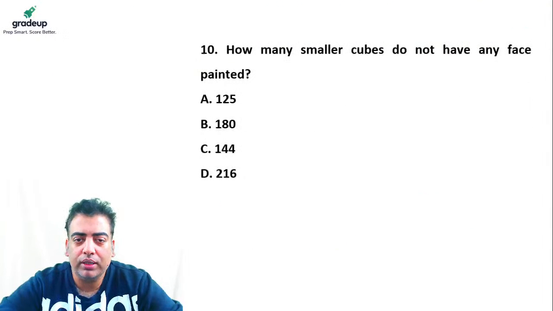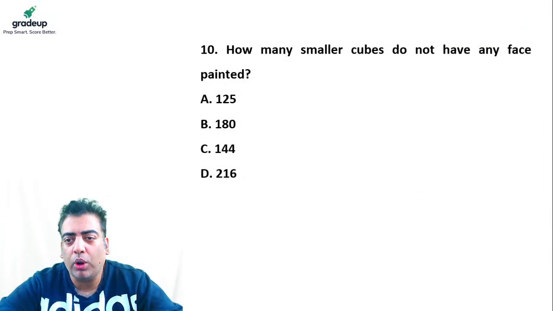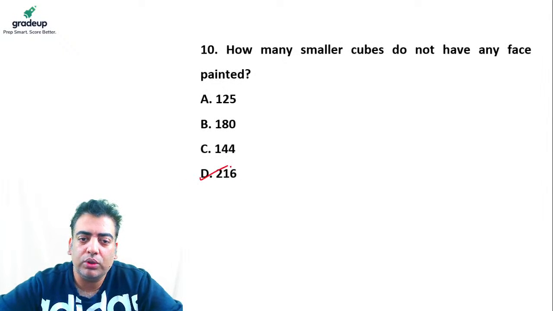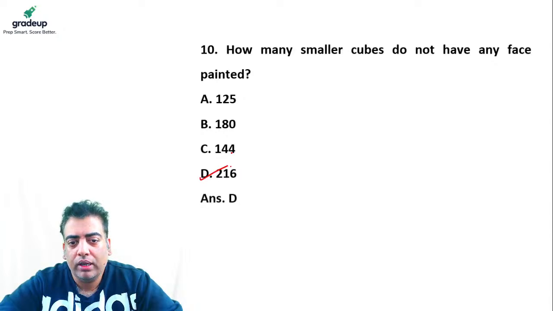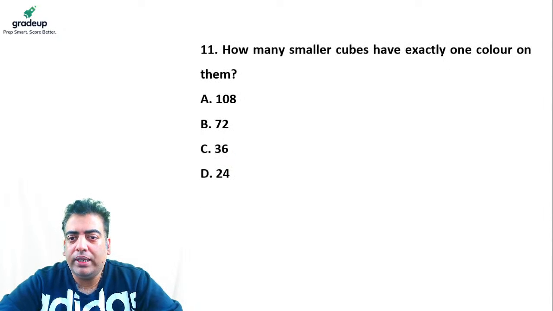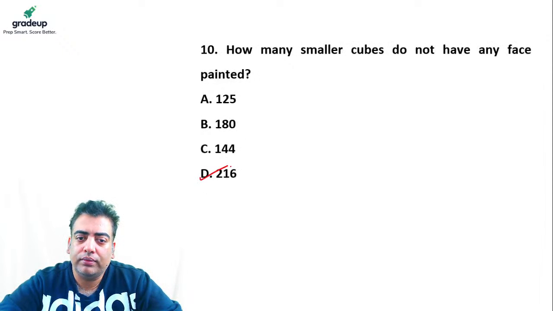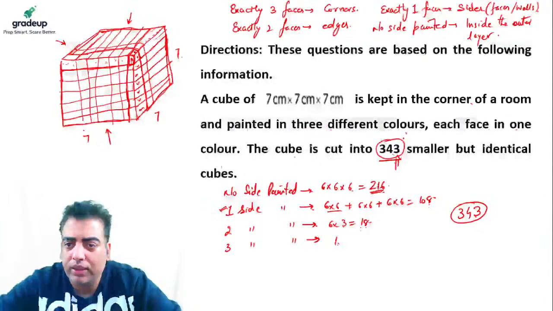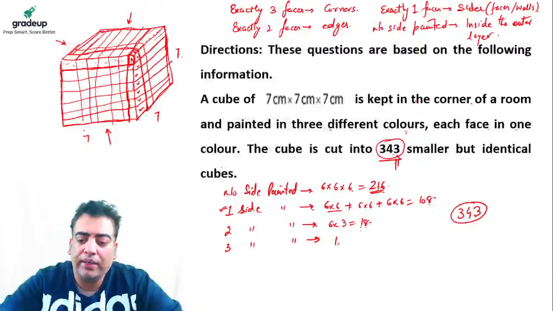Alright, so question number 10 says, how many smaller cubes do not have any face painted? So the answer comes out to be 216. Here it says, how many smaller cubes have exactly one color on them? So that is one side painted. So they were painted in 3 different colors. Okay, so we need to find those who have exactly one color on them.